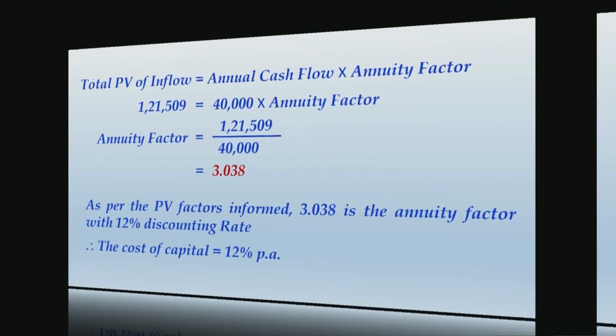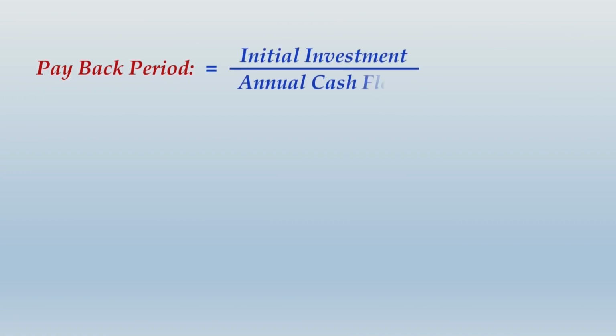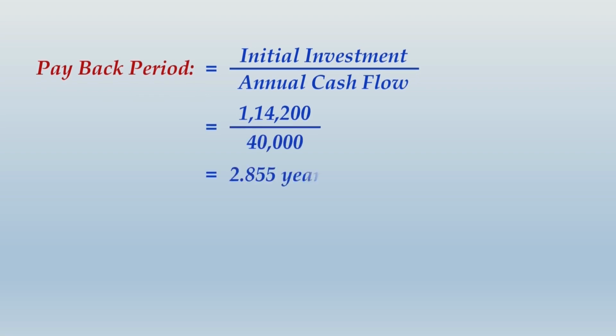Let us move ahead, and what we do now is find the last missing thing, that is payback period. This would be a child's play for you, because payback period is simply initial investment divided by annual cash flow, and both of these figures are known to you. Simply apply the calculation and what you get is 2.855 years. So just make this calculation and that would be enough.